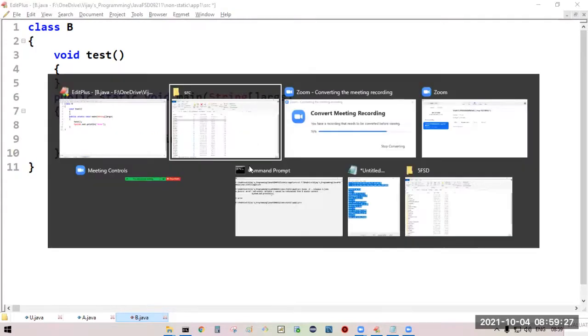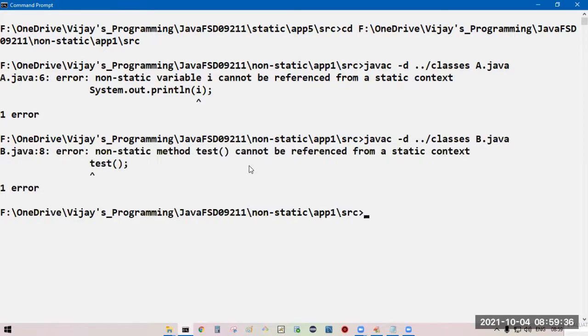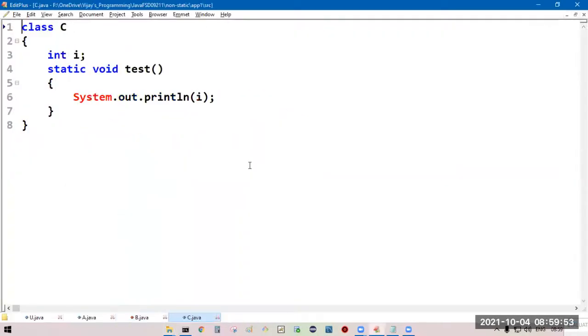Compile this. Non-static method test cannot be referenced from a static context. Test is non-static. Come to the next. We don't have the main method, but we should check whether this program is syntactically proper or not.